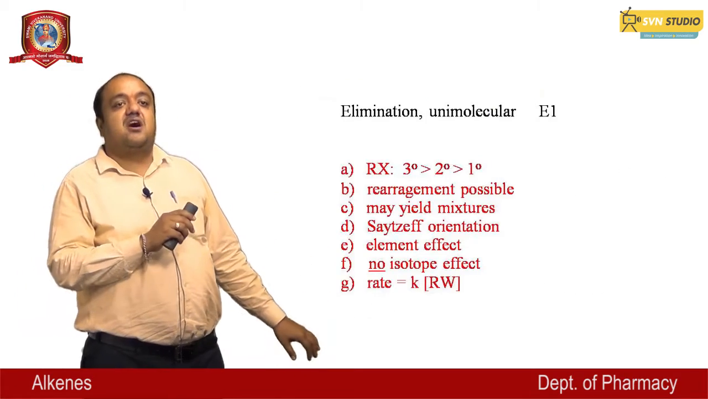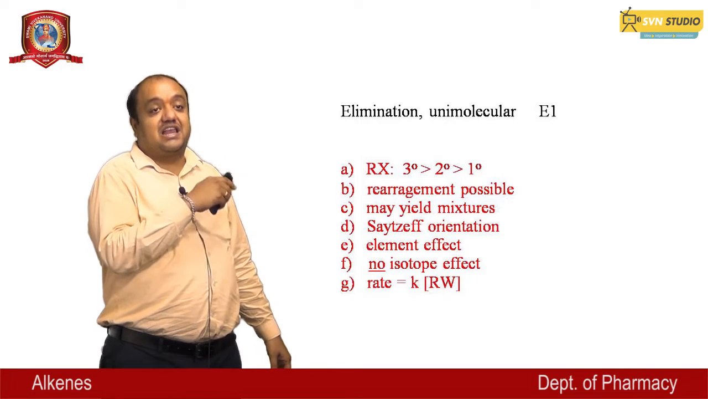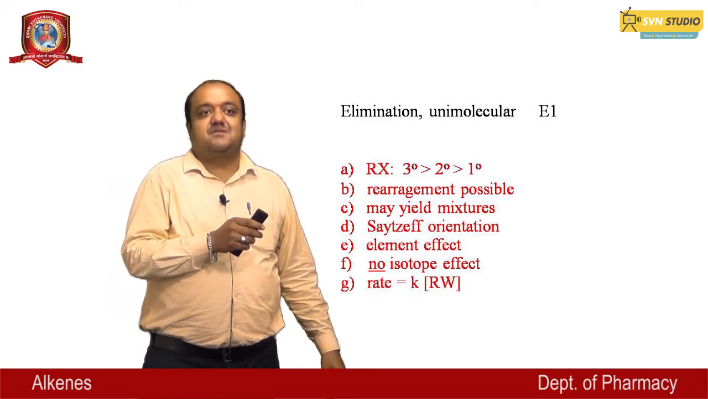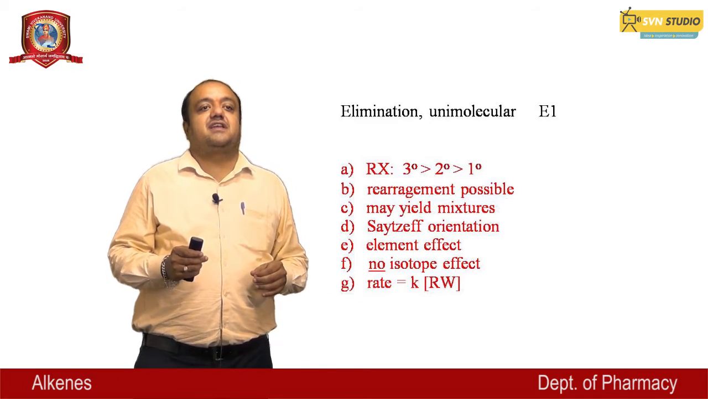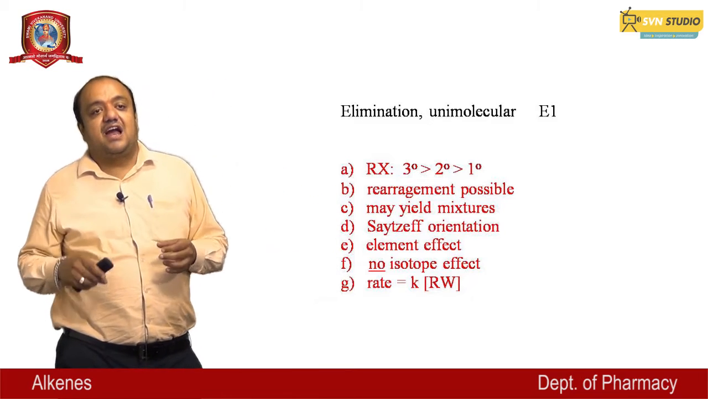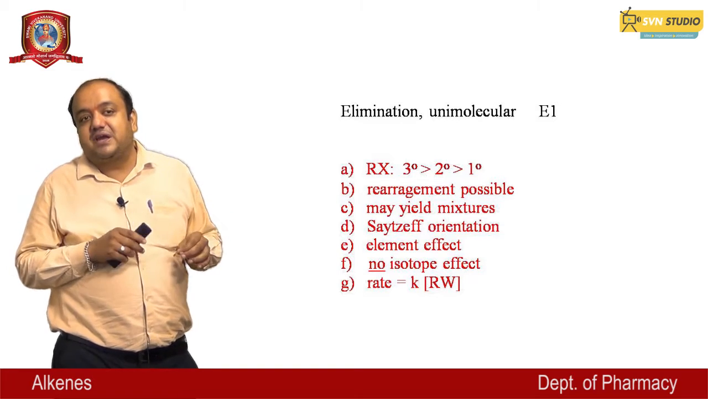The unimolecular elimination reaction, and its condition is that the tertiary alkyl halide is greater than the secondary alkyl halide, and the secondary alkyl halide is greater than the primary alkyl halide. Rearrangement is possible in this reaction, and there may be a mixture of compounds.